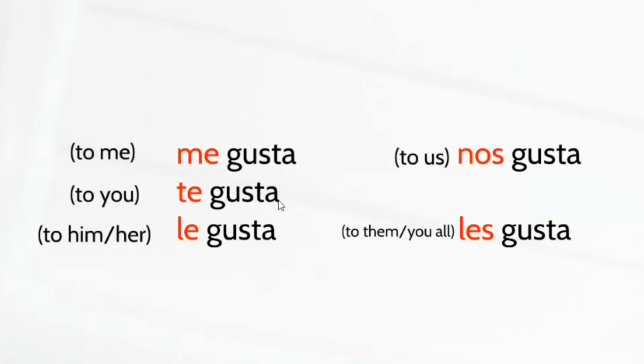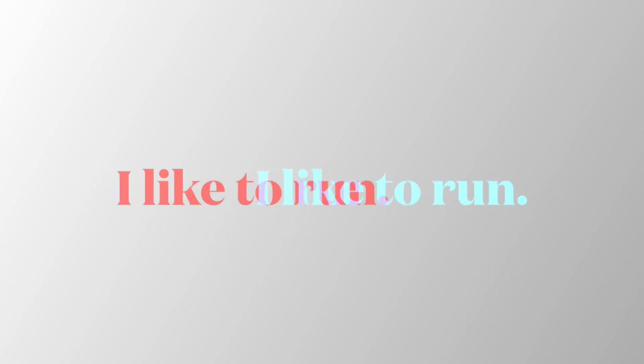Notice that the verb itself and its ending is not actually changing. What is changing for each subject is this indirect object pronoun up front. So now let's take a look at an example. Me gusta correr. I like to run, right?